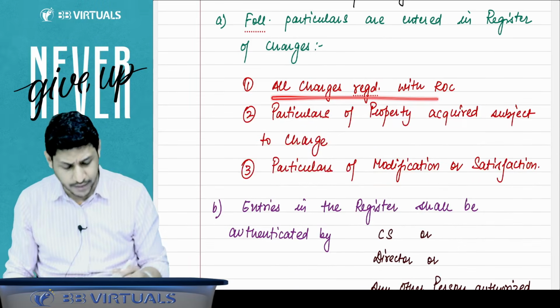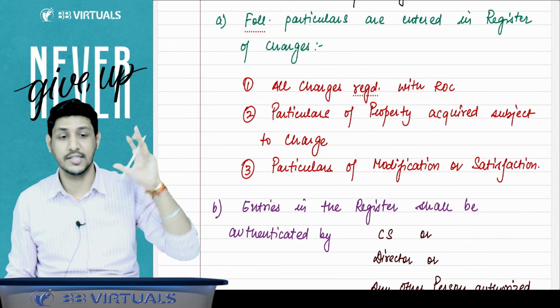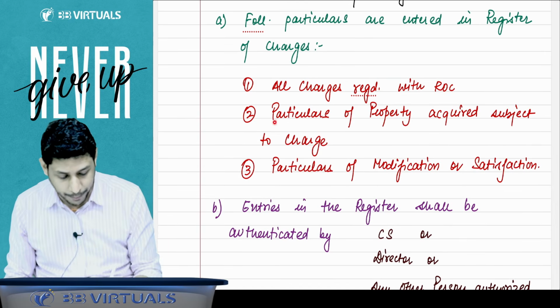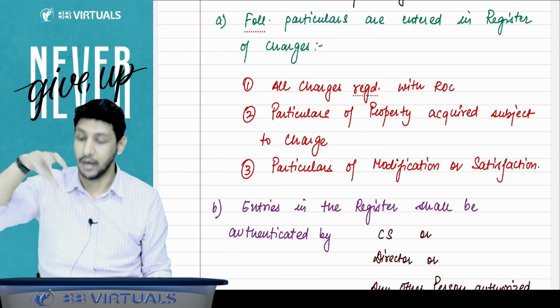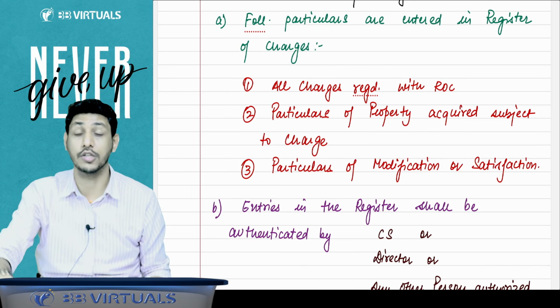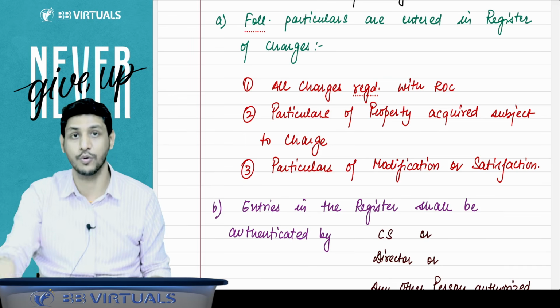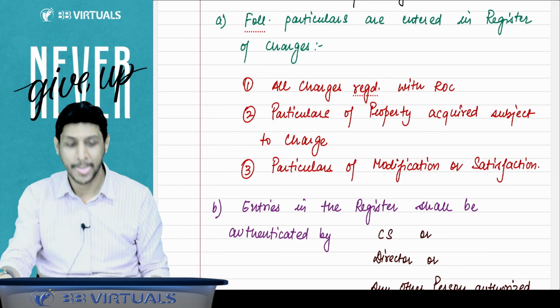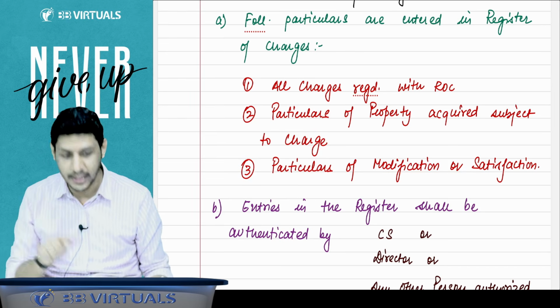All the charges registered with the ROC. You have to write the particulars related to all the charges registered with the ROC. You have to write down the particulars of property acquired subject to charge. It means you have to write down the particulars of that property on which a charge was already created and you acquired that property. You have to write the particulars of that property as well. And you have to write the particulars of modification or satisfaction of charge also.